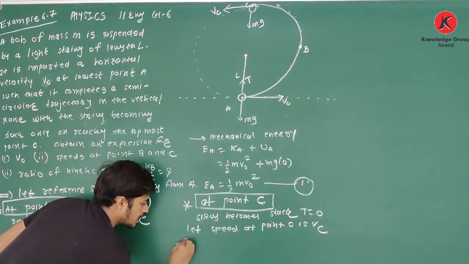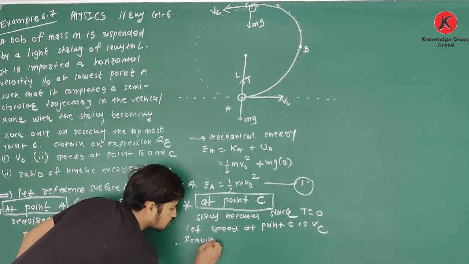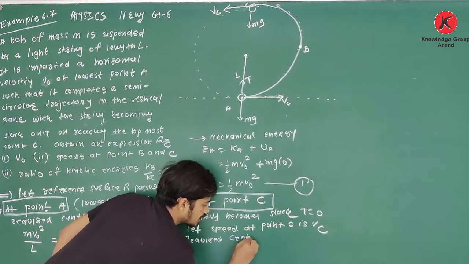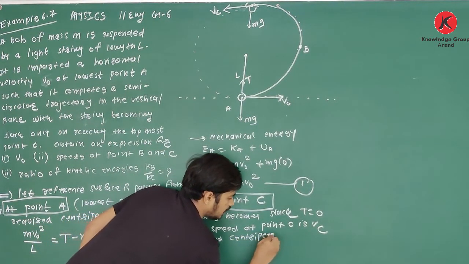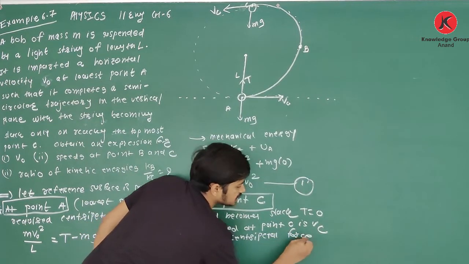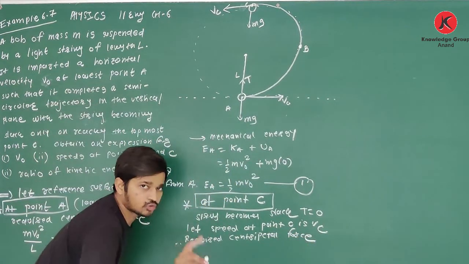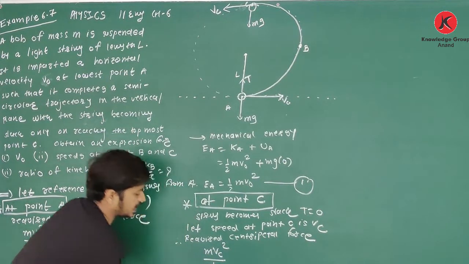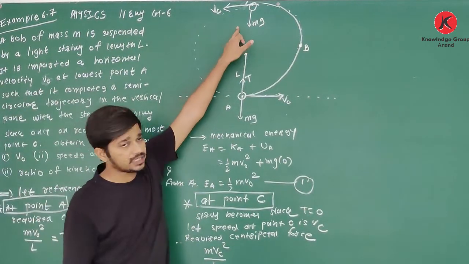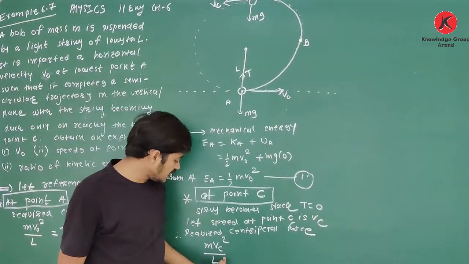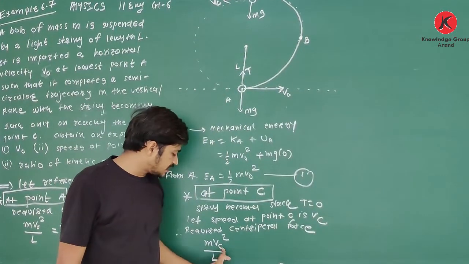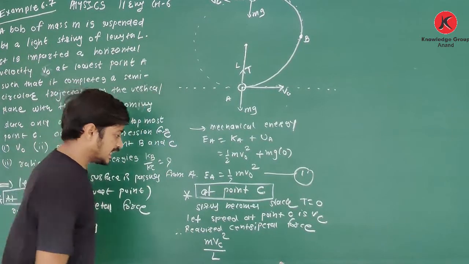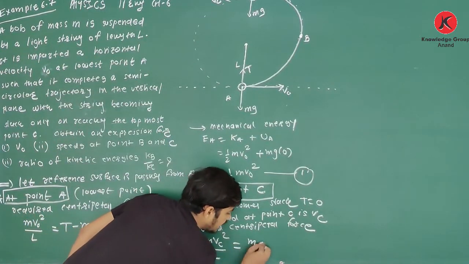So the required centripetal force is m Vc square upon L, where the mass of the bob is m. At point C, the speed is Vc, so Vc square divided by radius, and the only force acting is mg.